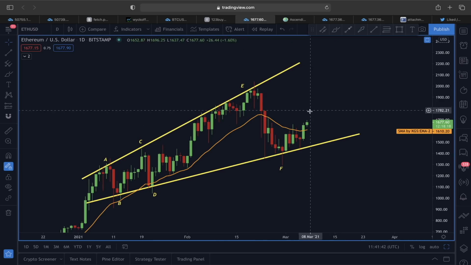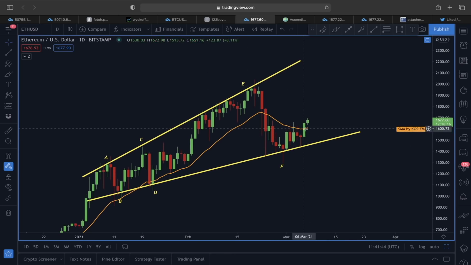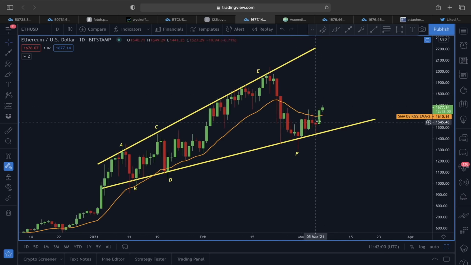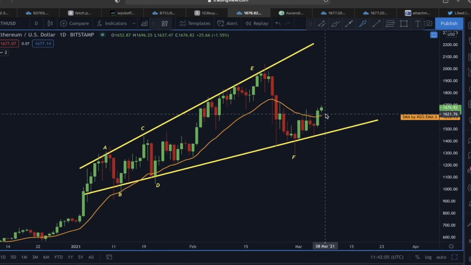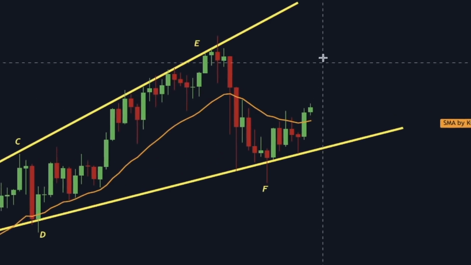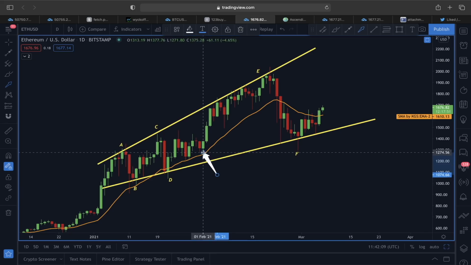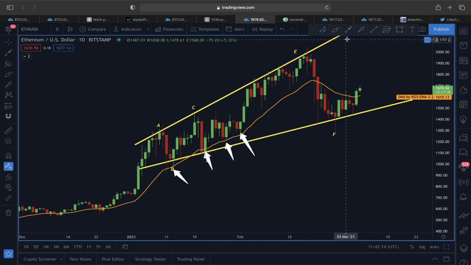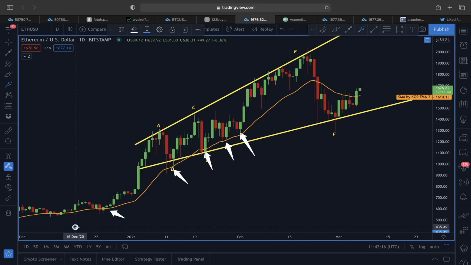So guys, this is not everything. I also said to you, if we want to continue, we have to break out of this 21 exponential moving average. This 21 exponential moving average acted as a very, very strong resistance line. Every time you can see here, when we approach the line, we got a strong rejection. So I said to you, hey, if we are able to break out of this 21 exponential moving average, this is also going to give us a confirmation that this trend here could be heading in an upper direction, because you can see whenever we were above this 21 exponential moving average, price headed straight in an upper direction following this 21 exponential moving average.